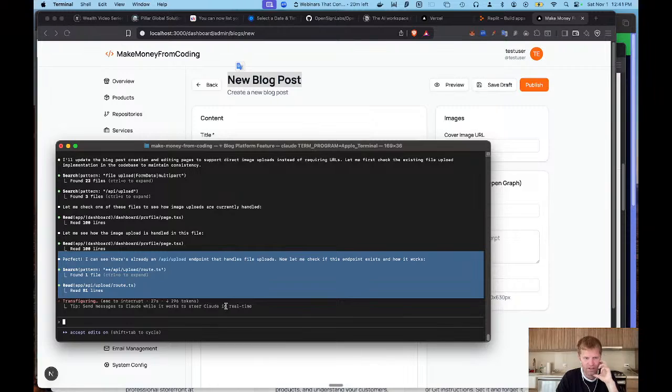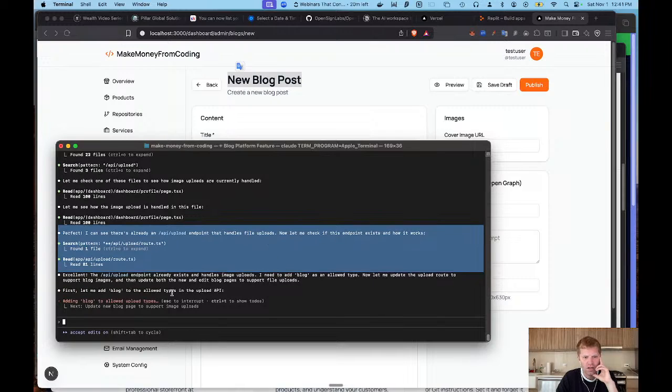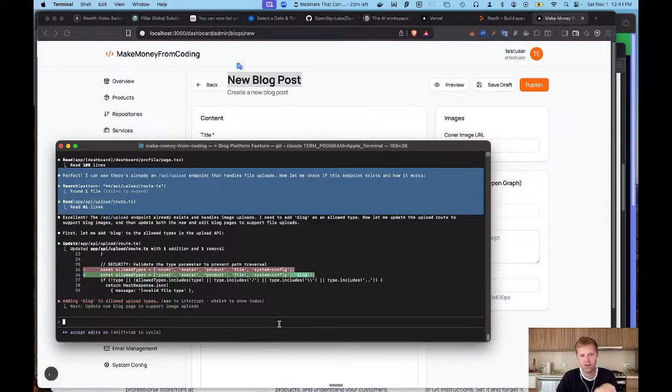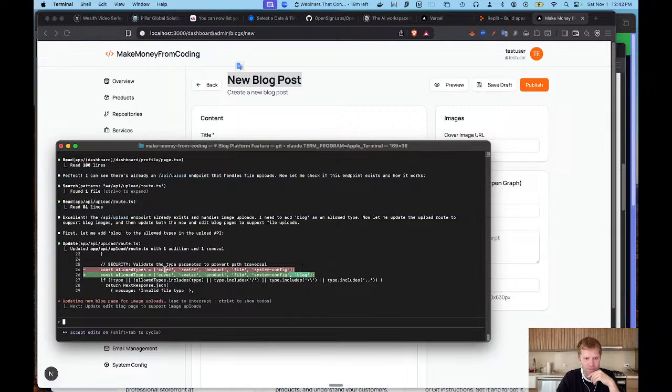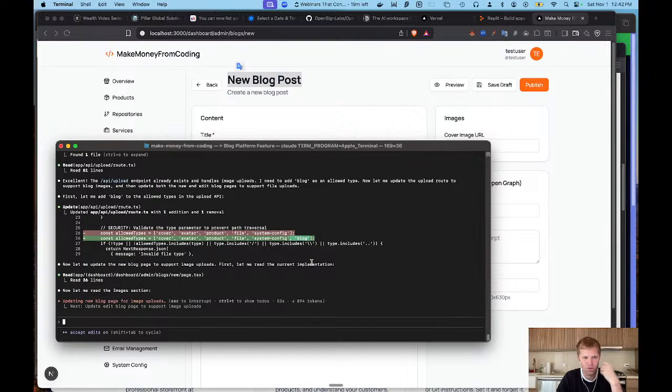I see there's already an API upload endpoint that handles file uploads. Now let me check if this endpoint exists and how it works. All right, so it already has the ability through the current software to upload. It just didn't allow a blog feature to do it. So that's what it's doing right here. It's saying, okay, I can upload a cover, an avatar, a product, a file, a system, or I can upload a blog. And that's what we're doing here, we're now adding this blog feature.